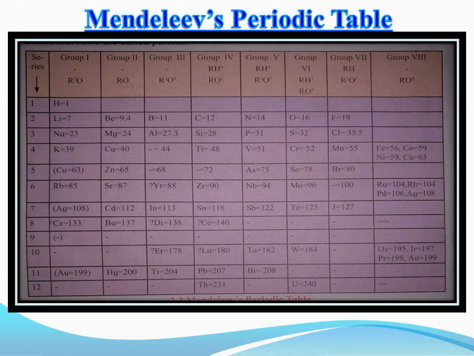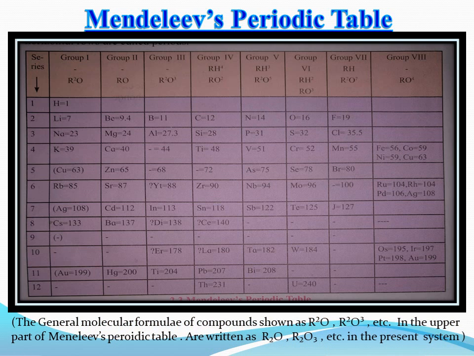Then vacant places are seen in Mendeleev's periodic table, and question marks and dashes are also seen. The general molecular formulae of compounds are shown as R2O, R2O3, etc. in the upper part of the table. In the upper part there are R2O, RO, R2O3, RH4, RO2, RH3, R2O5, then RH2, RO3, RH, R2O7 and RO4.